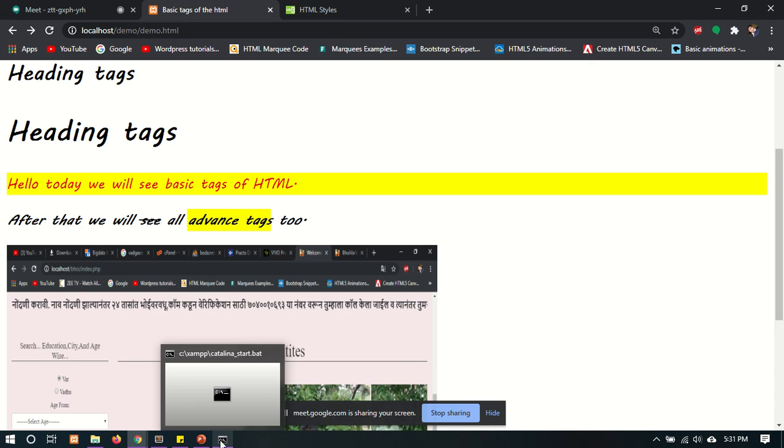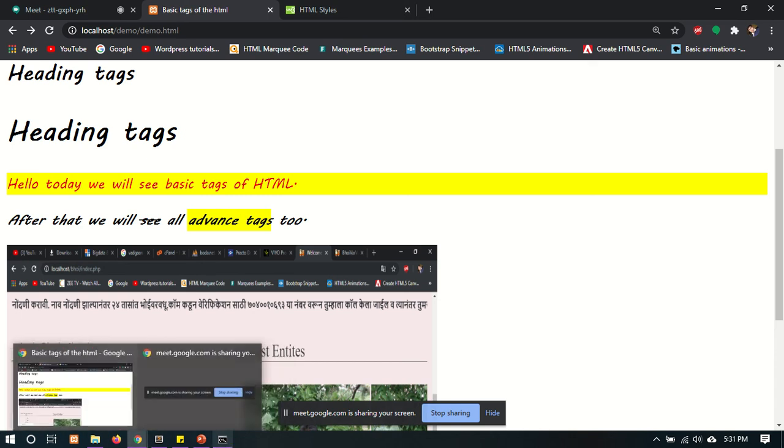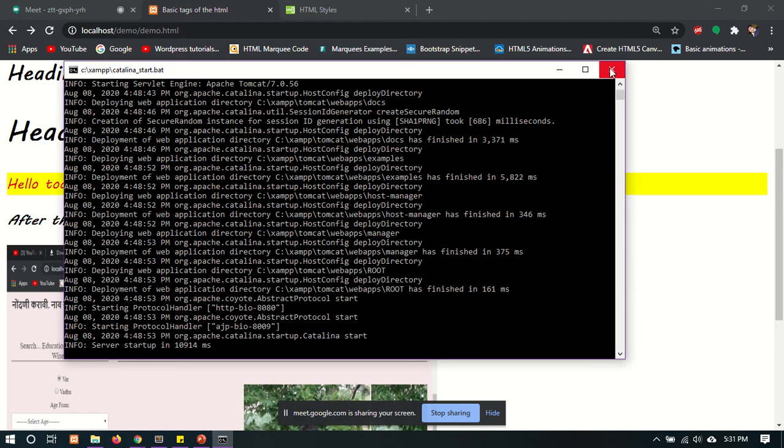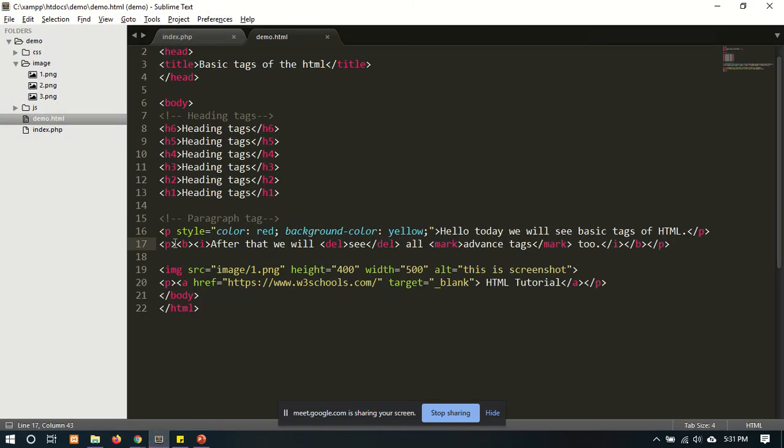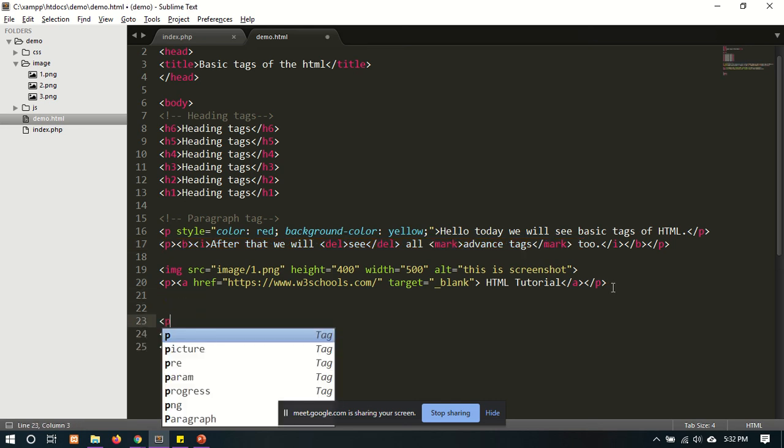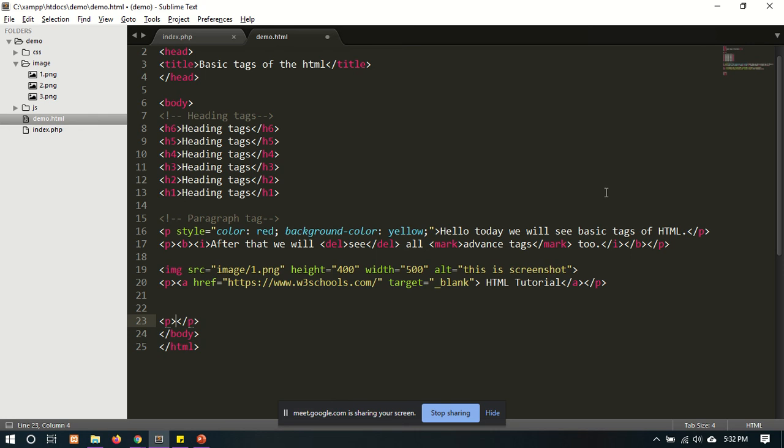Suppose I write some text here. If I have to give the basic tags of the HTML in double quotes, so we have to use the Q tag here.